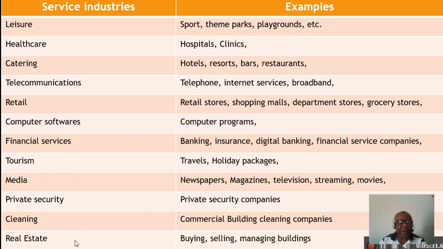The last one we are looking at here is real estate. Remember, in manufacturing, we said real estate is the construction of buildings and selling them. Now we have real estate again, dealing with the services area, which is the buying, selling and managing of buildings, in other words, the buildings already constructed. For example, you can buy apartments or houses and sell, or rent, or administer. So this is under real estate, but it's considered as services.